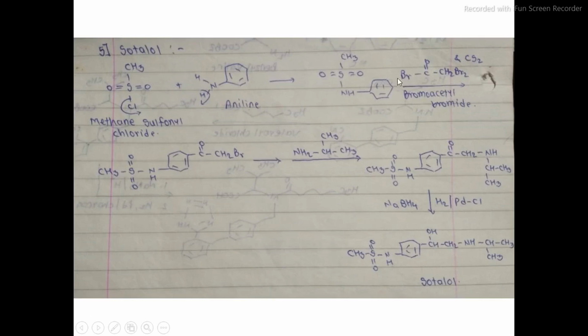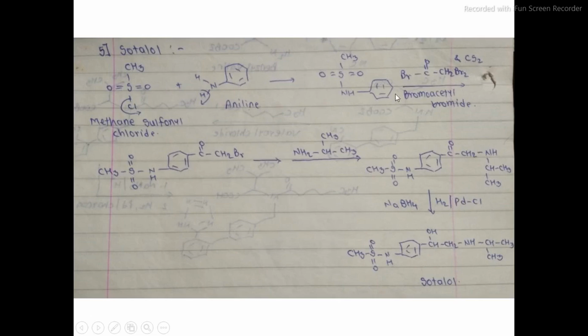Then the intermediate formed from the liberation of HCl is further treated with bromoacetyl bromide and then with CS2, that is carbon disulfide.